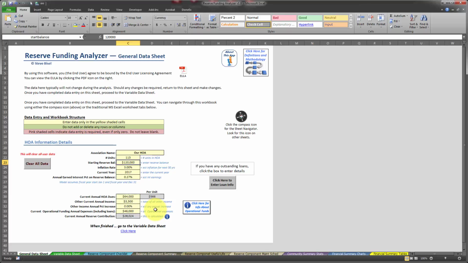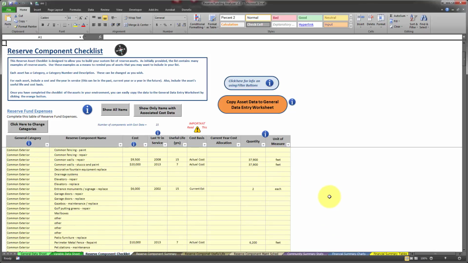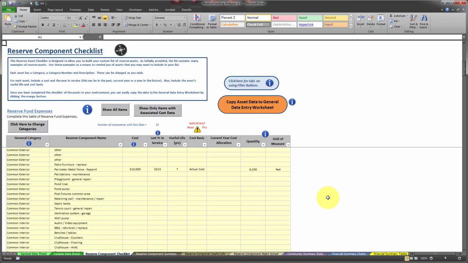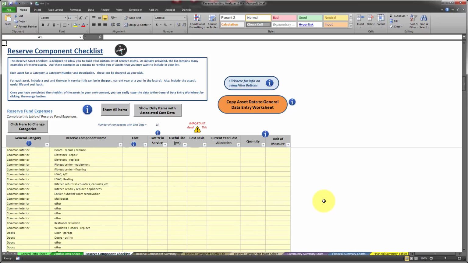Once this detail is entered, the next aspect would be to enter your reserve components. And to help you enter the reserve components, I've included a small checklist. The checklist has several typical categories and also reserve component names that you would probably see in a typical HOA or small association. You can go through this, and I'll just scroll through some of the things here so you can see there's everything in here from swimming pools to mailboxes, common walls, road surfaces, and such things as that.